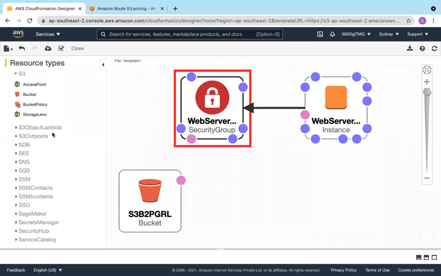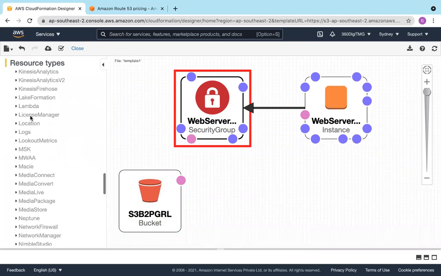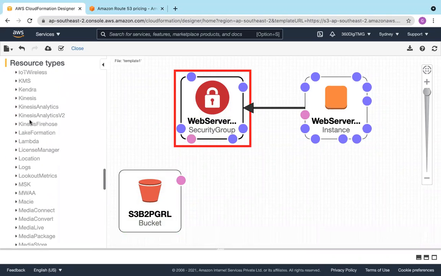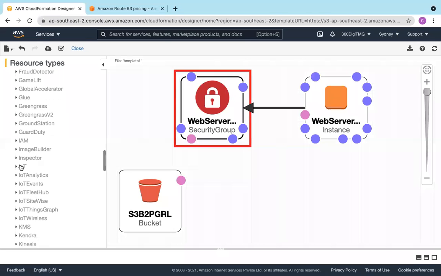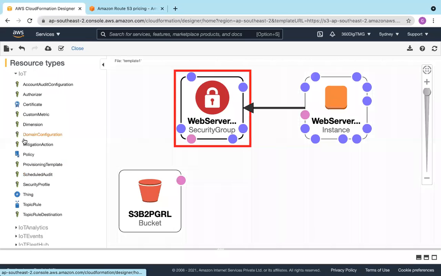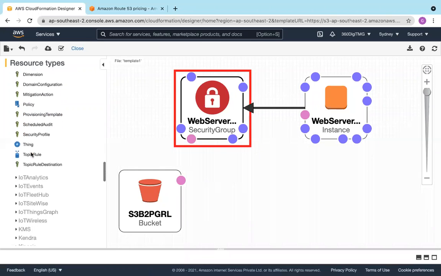No problem. Let's add one more thing. My S3 bucket has to be created when, let us add a dependency of another service. Say IoT account audit configuration. A lot of things are there here.